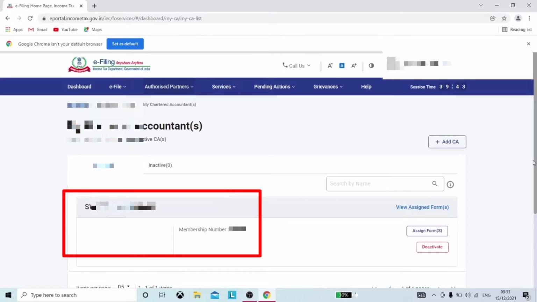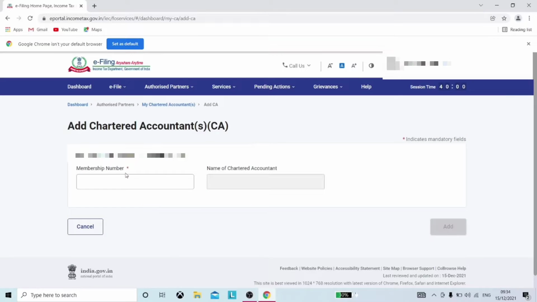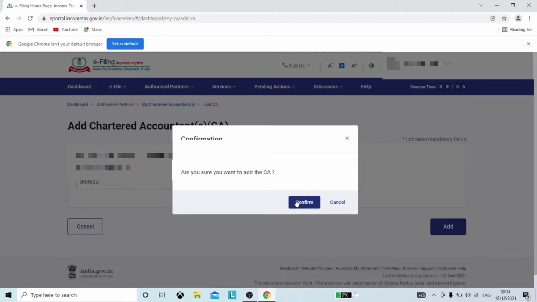On the contrary, if your CA has changed during the year or you are about to file Form 10B for the first time, you can add your CA by clicking on the tab Add CA. Once you click, the membership number of your chartered accountant shall be asked and his name shall auto-appear from the database, provided he is registered as a representative on the income tax portal. Then click on Add to proceed and you will find your CA has been added to the list.